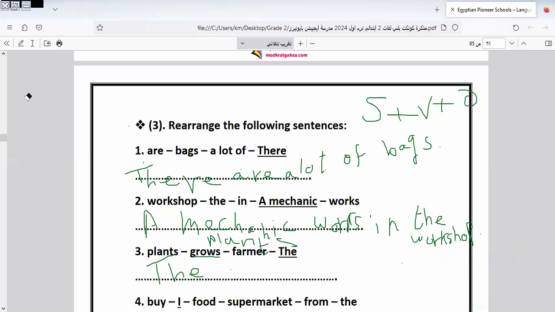Here is the farmer. It would be the farmer grows plants. And I put full stop at the end of the sentence.